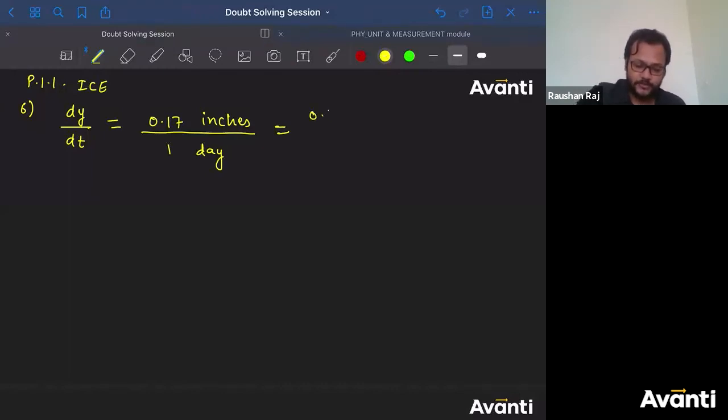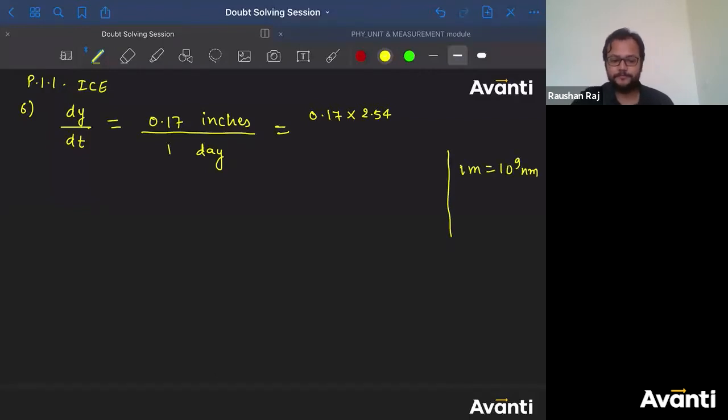So 0.17 inch. 1 inch is equal to 2.54 centimeter. So these many inches will be 2.54 centimeter. Now, how can I convert this centimeter into nanometer? We know that 1 meter is equal to 10 to the power 9 nanometer. So how much will 1 centimeter be?